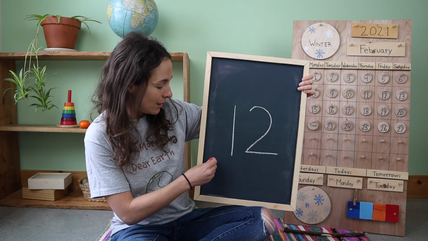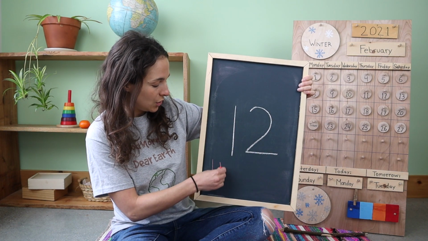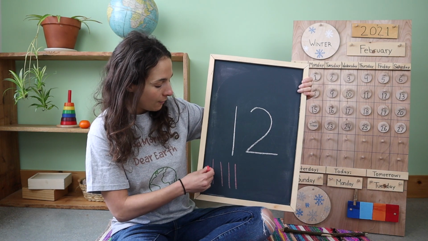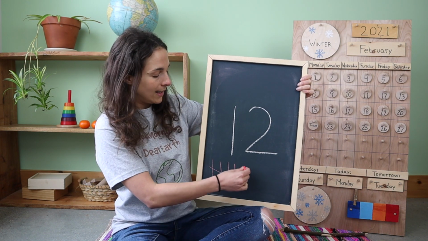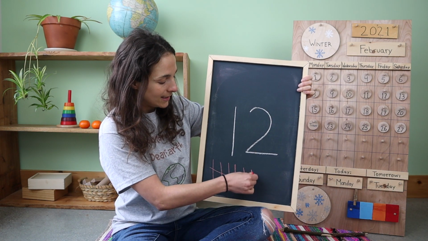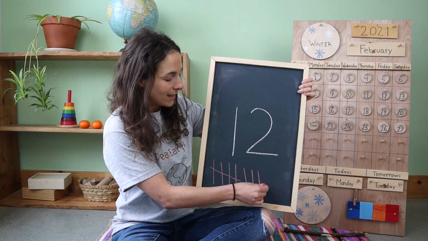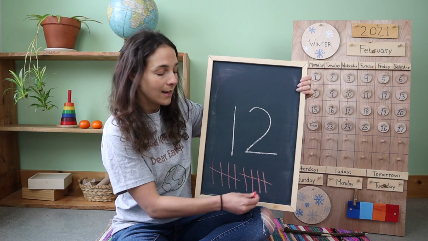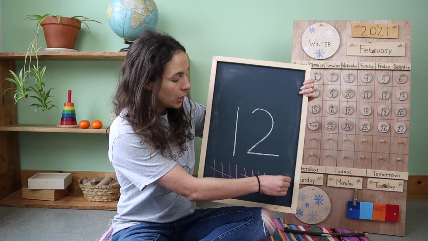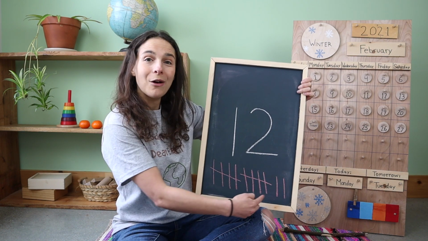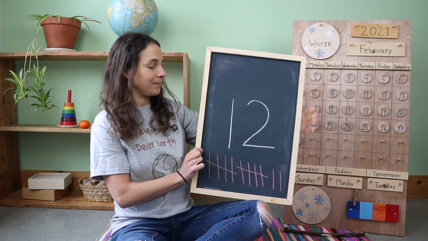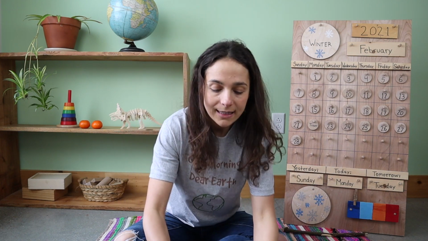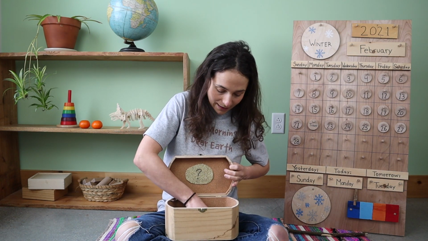Here we go. 1, 2, 3, 4, 5 goes across, 6, 7, 8, 9, 10 goes across, 11, 12. 12 tally marks. And inside of the box, let's see what I have to count today.